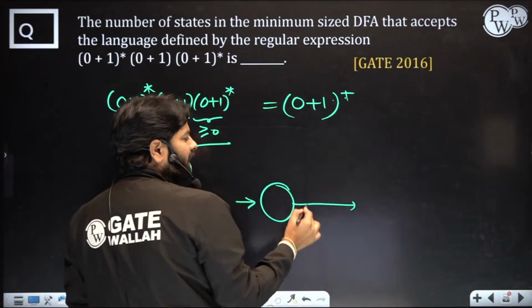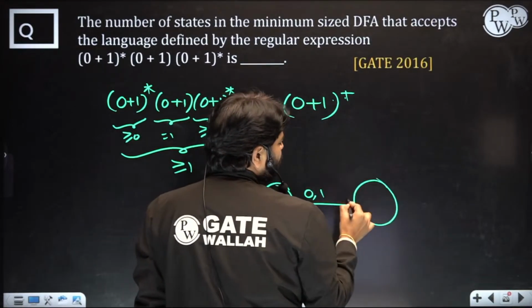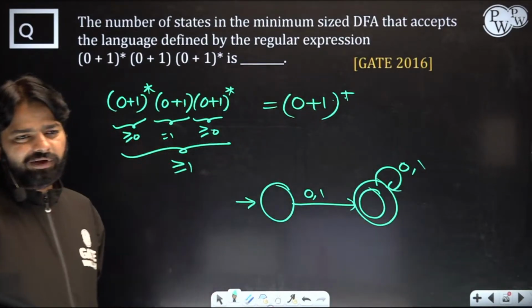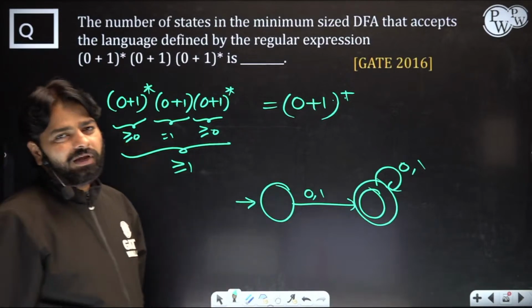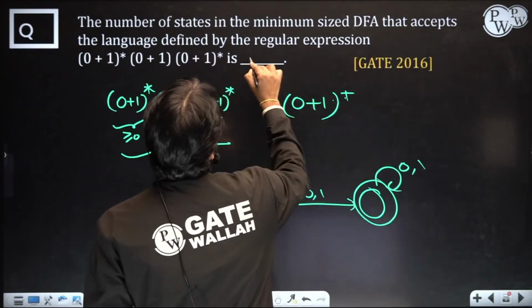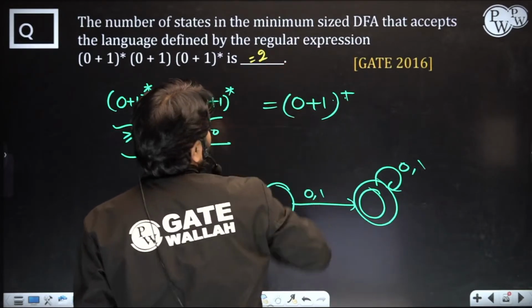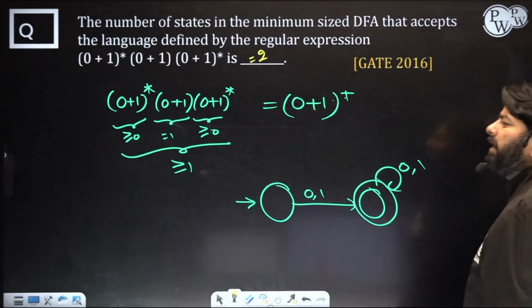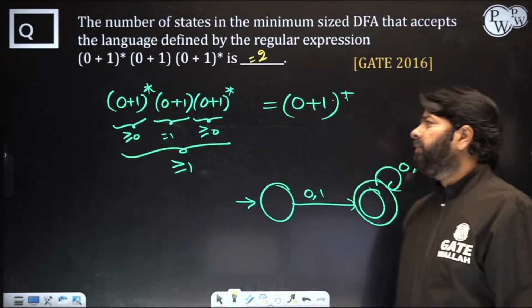Except epsilon, everything else is accepted, right? 0 or 1, you can accept here. Okay, this is your DFA. And it requires how many states now? It requires just 2 states. Okay, it's easy, you see, it hardly takes 1 or 2 minutes if you are aware of the concept.